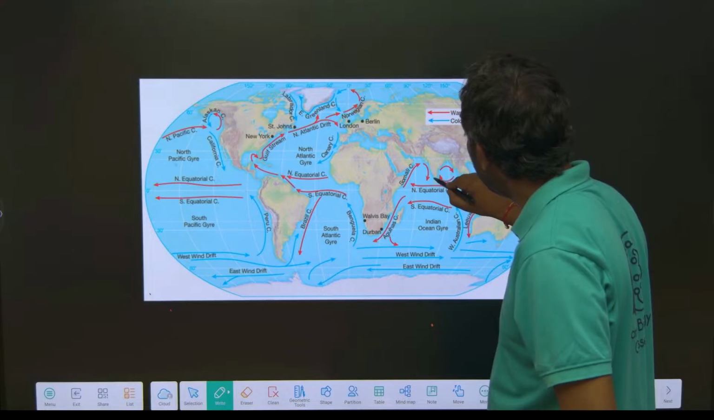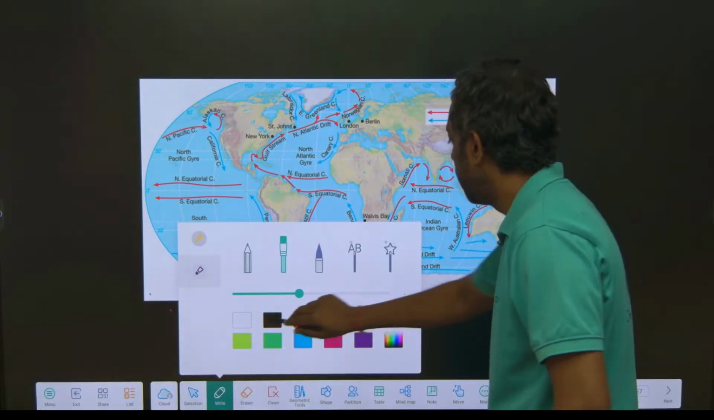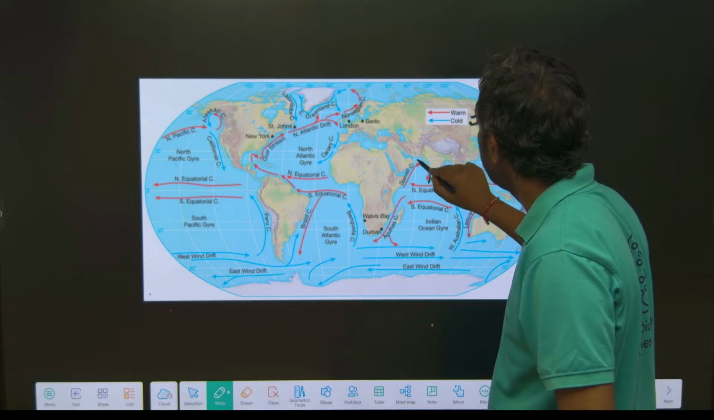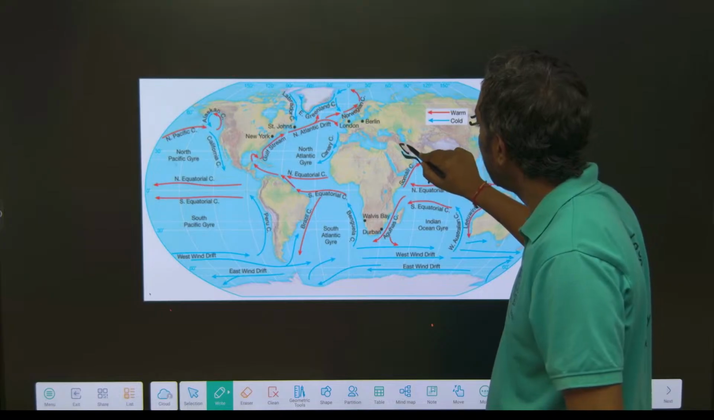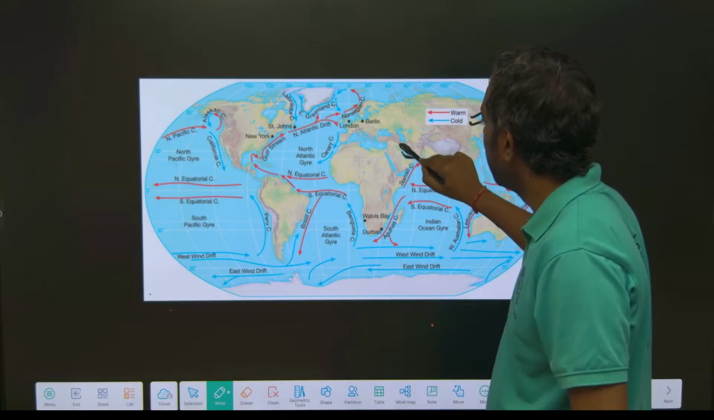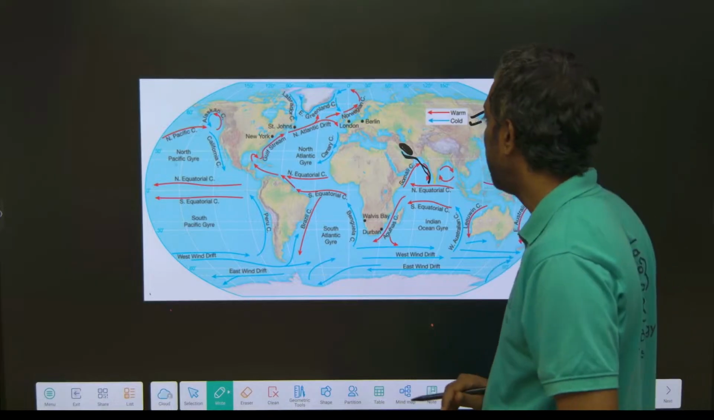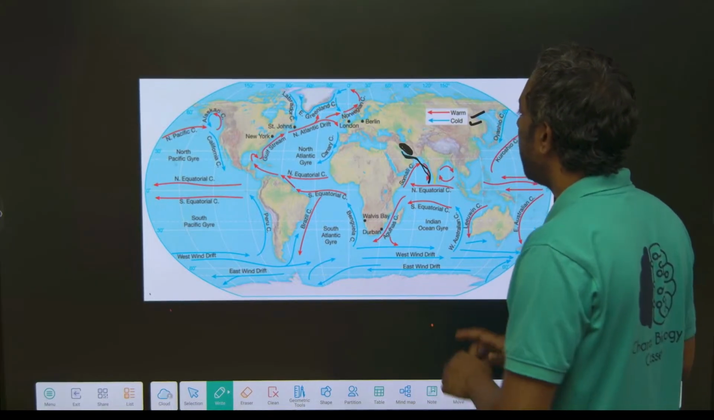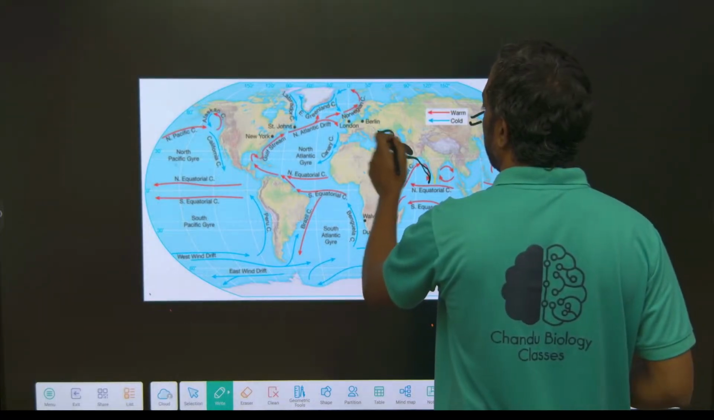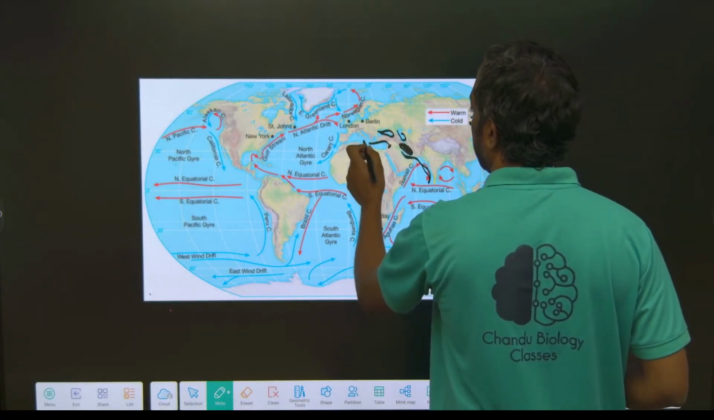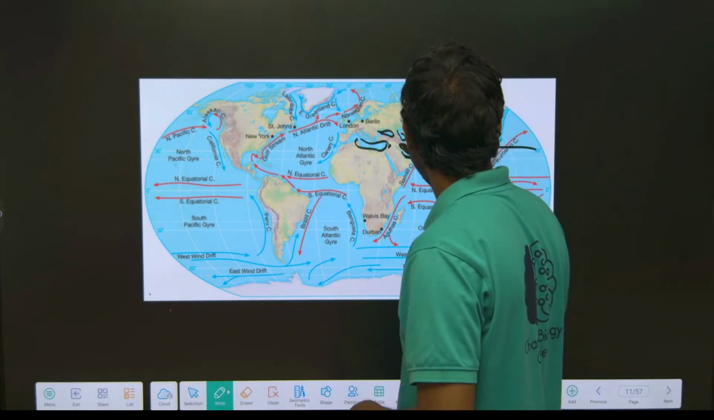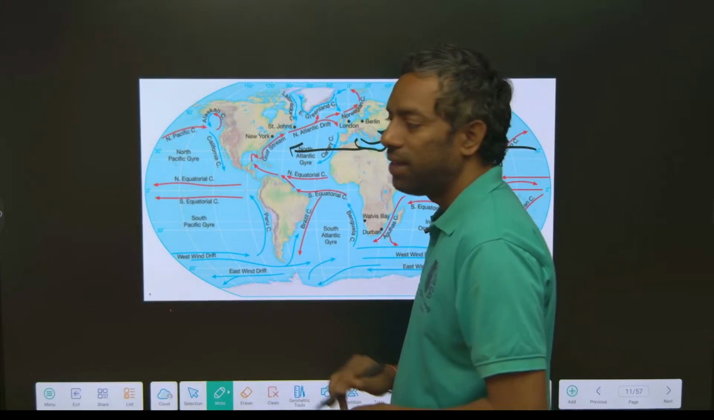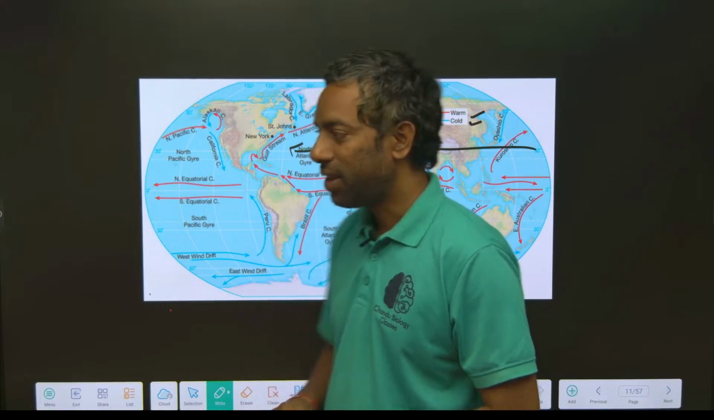This is the Suez Canal. The Red Sea is here, guys, the area above Saudi Arabia is the Red Sea. The Mediterranean Sea is this. This is a subtropical area, where there is high evaporation and the water becomes more salty.